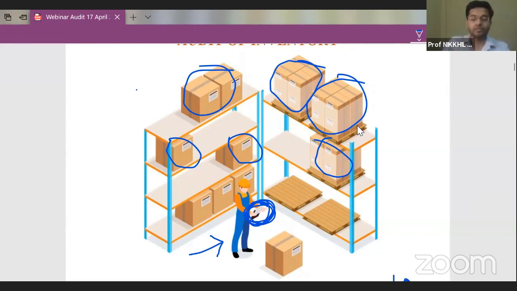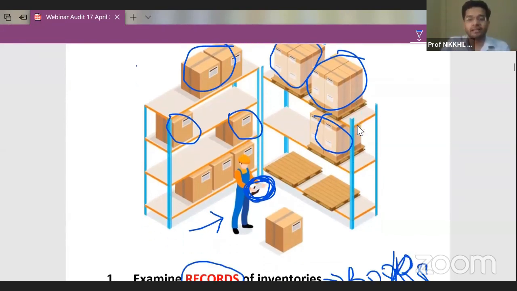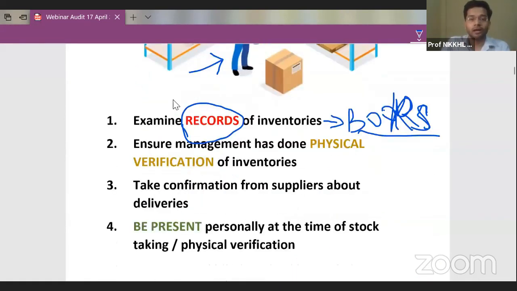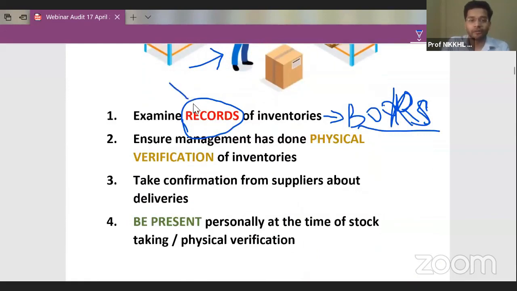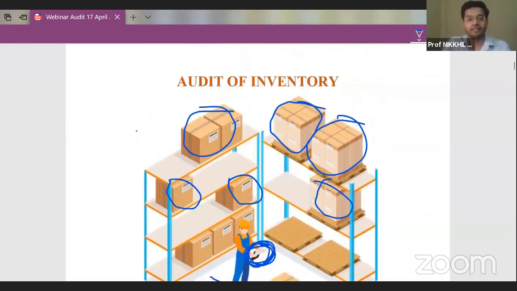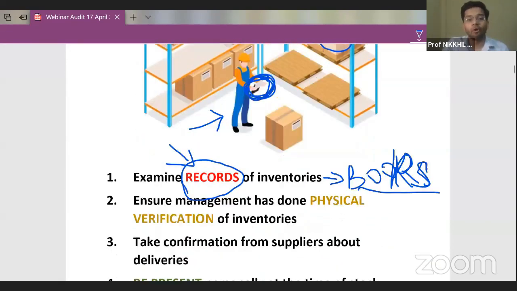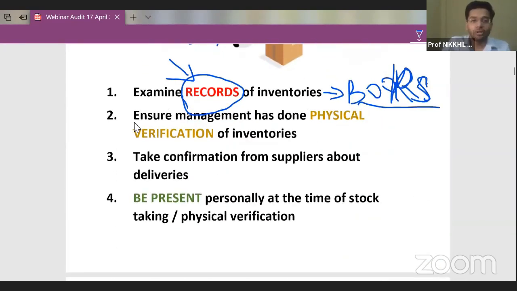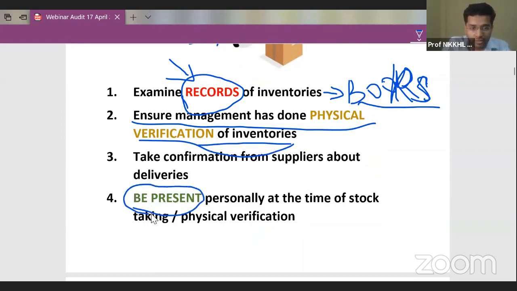So in that case, you have to be particularly vigilant. First of all, you need to see the status of inventory in the books of accounts, that is the record. Then you need to go to the warehouse to see whether this quantity is available in the warehouse or not. Then ensure management has done physical verification of inventory. Management has to do physical verification of inventory, and yes, you also have to be present over there.